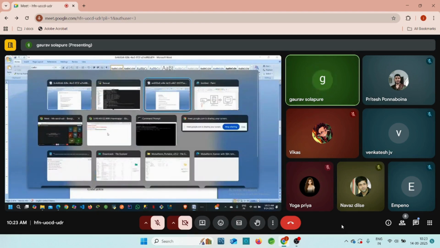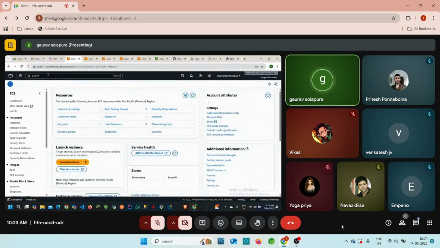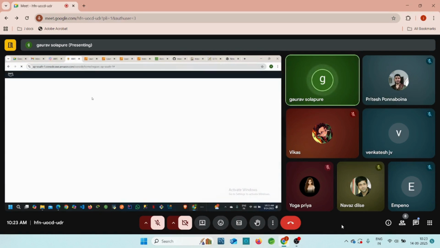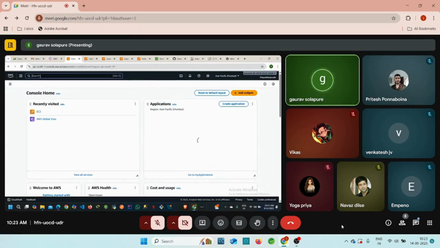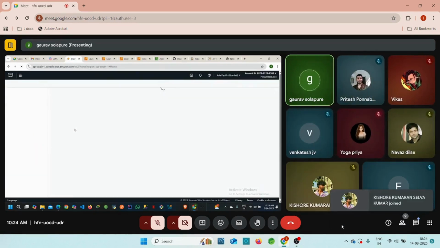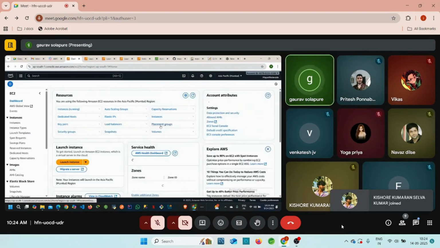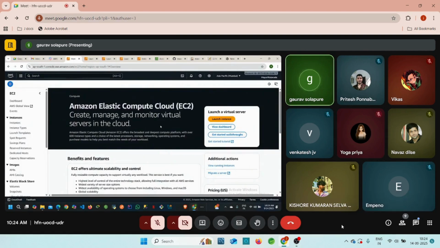Let me show you. Yes, here you can go to AWS, right? Whenever you enter your AWS credentials, you can access this window, and here you can search for EC2, right? This is called Elastic Compute Cloud. Elastic Compute Cloud is the most in-demand service in the world, right? Because most of the services are deployed on a virtual machine. So if you want a virtual machine, you need to search for EC2 here. You can use the EC2 service, right?